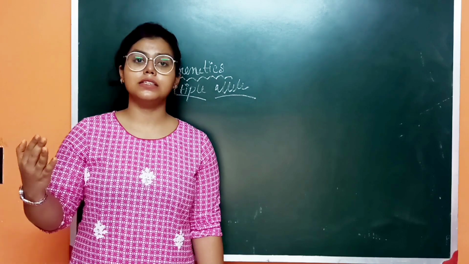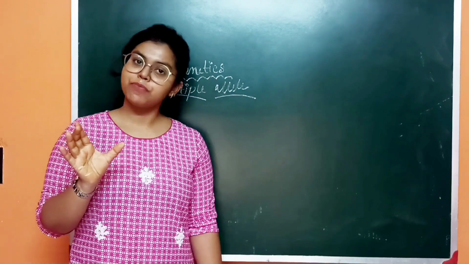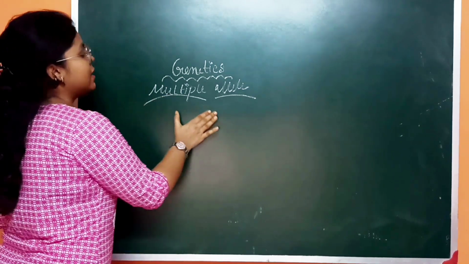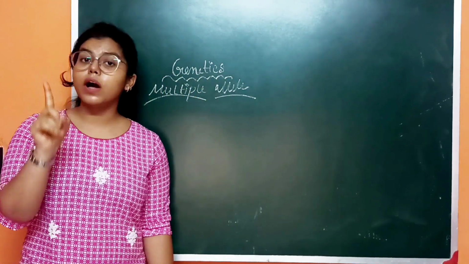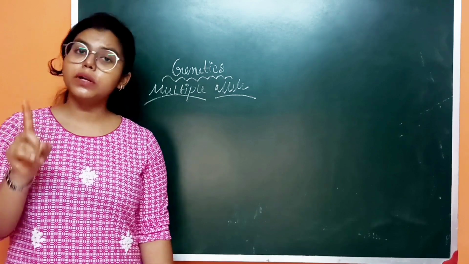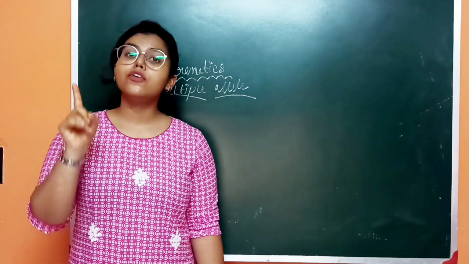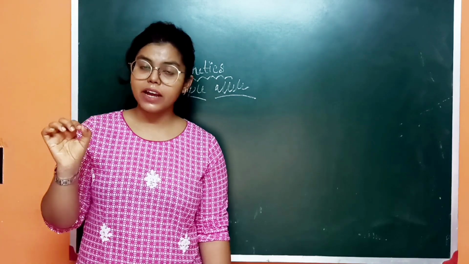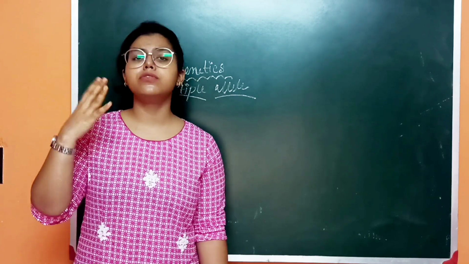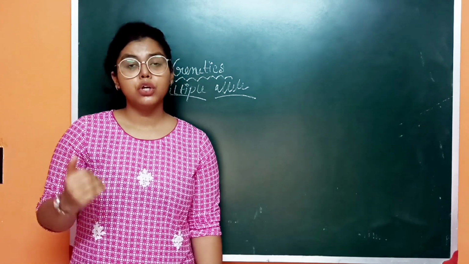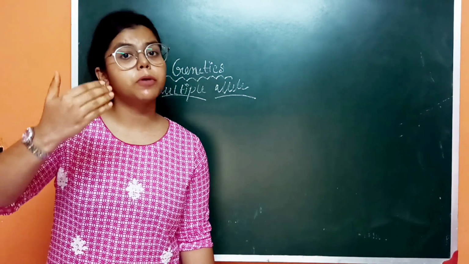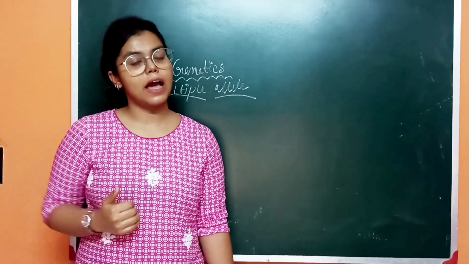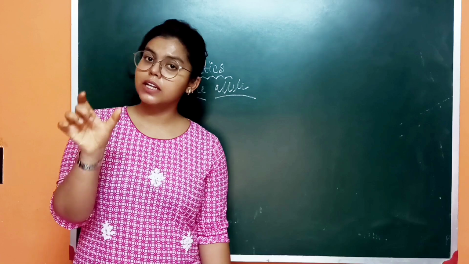So when more than two alleles are present for only one gene, for one particular trait, suppose a trait like your skin color, when more than two alleles are responsible for your skin color, then it is multiple allele. So the particular trait is skin color.